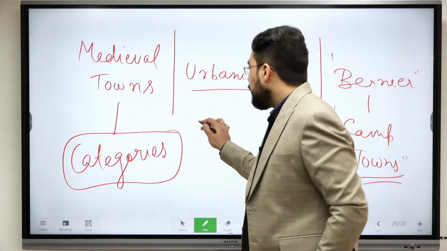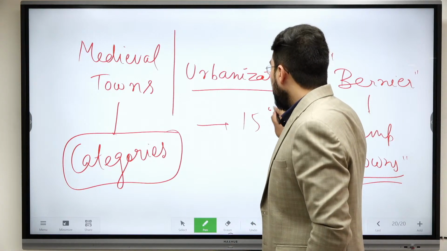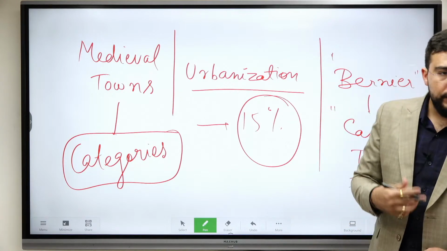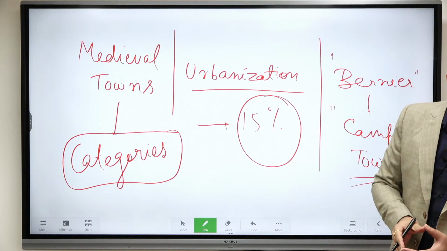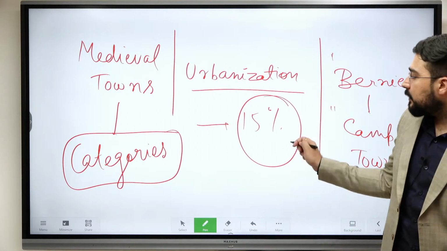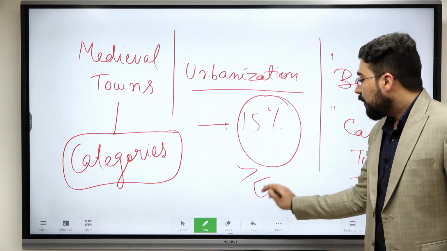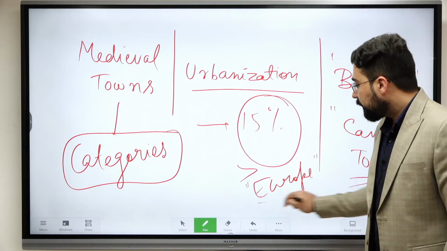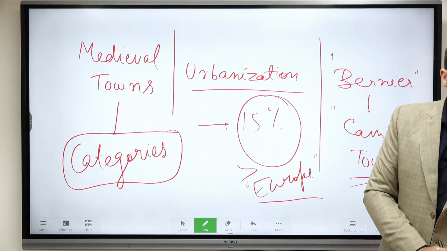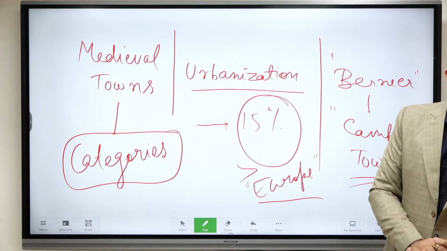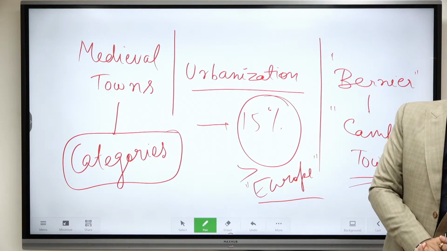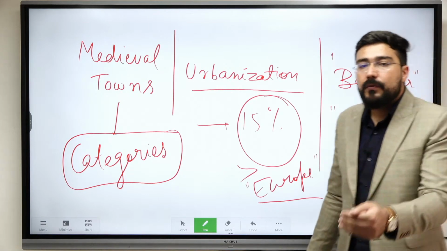So if we see, there was around 15% urbanization in Mughal India. There was an estimate which was done by various historians, alright, and this was more than contemporary Europe. So if we talk about the scale of urbanization, India was more urbanized than Europe. Okay, so we cannot just say that they were extension of villages.